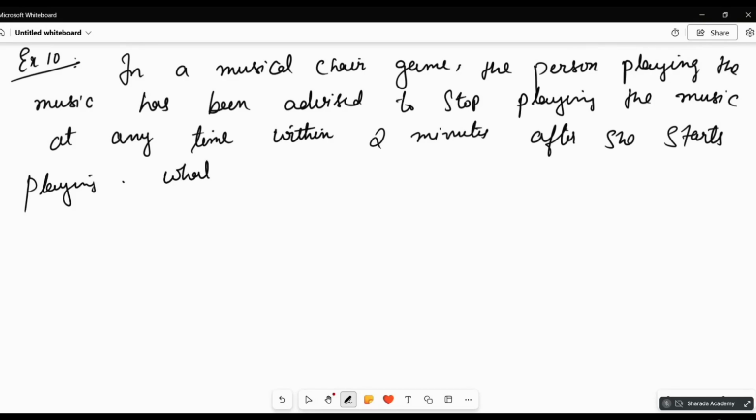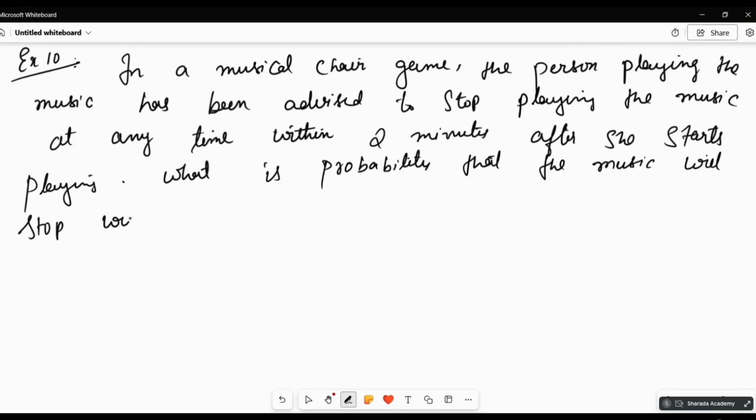So, what is the probability that the music will stop within the first half minute after starting?